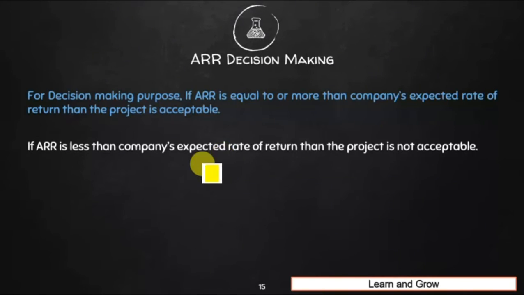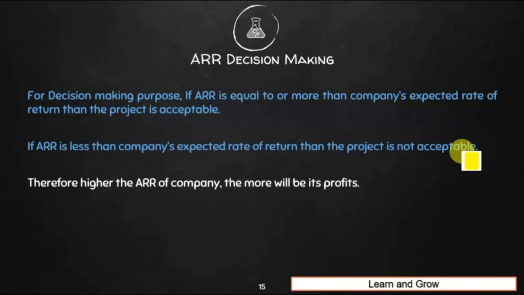And if ARR is less than the company's expected rate of return, then the project is not acceptable. For example, if the company was expecting a 30% rate of return but we actually calculated 25%, in that case our project would be rejected, right? So the higher the ARR of the company, the more its profits will be. It is a reflection of more profits.